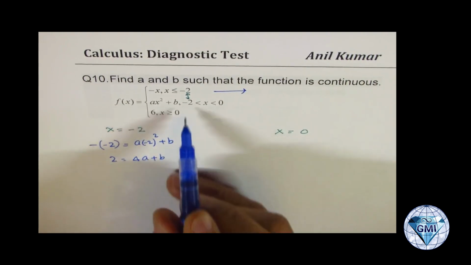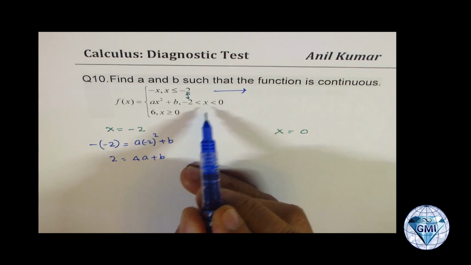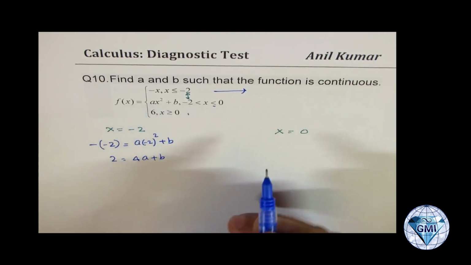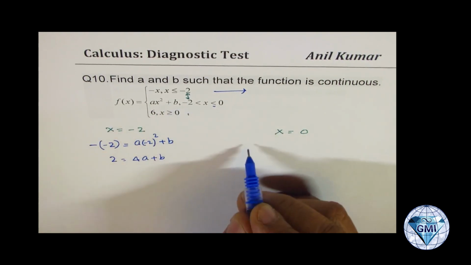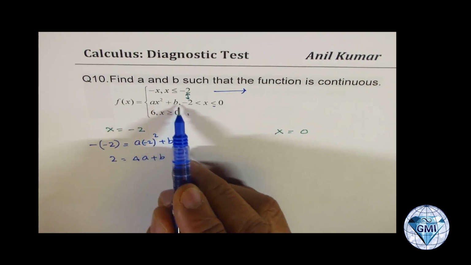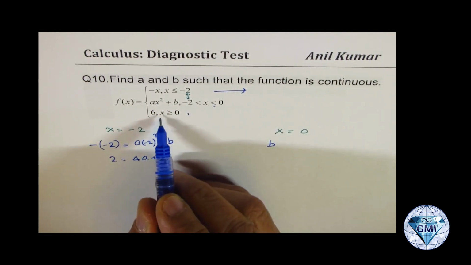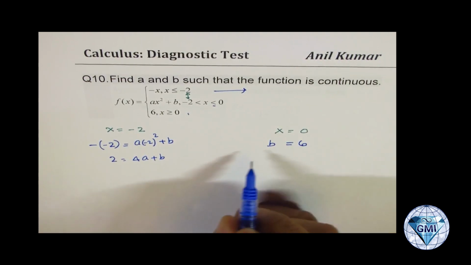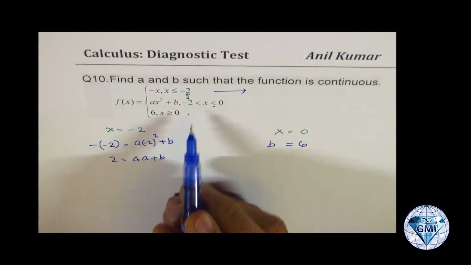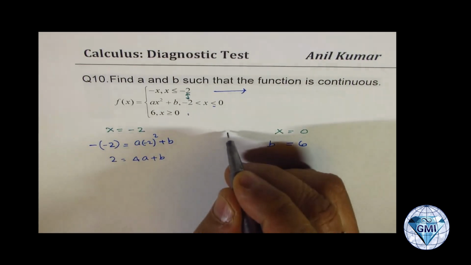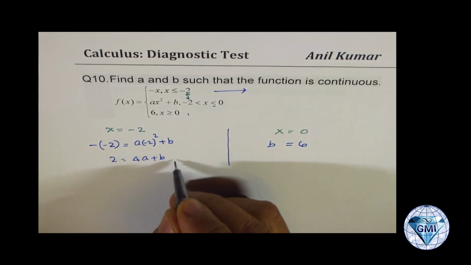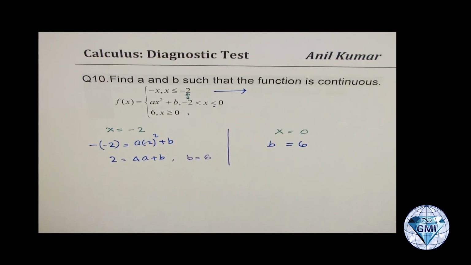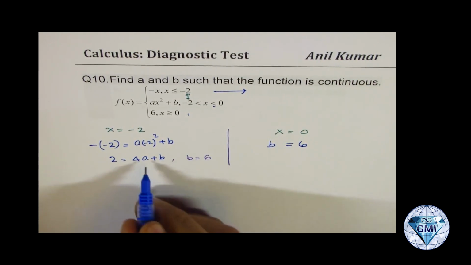On the other hand, if I substitute 0, now 0 links these two pieces. They should overlap, right? So if I substitute 0 here, I get b here. And if I substitute 0 here, it is constant 6, so b should be equal to 6. So from the second condition, it is clear that b is 6. So if I substitute b equals 6 here, I can find the value of a, right?